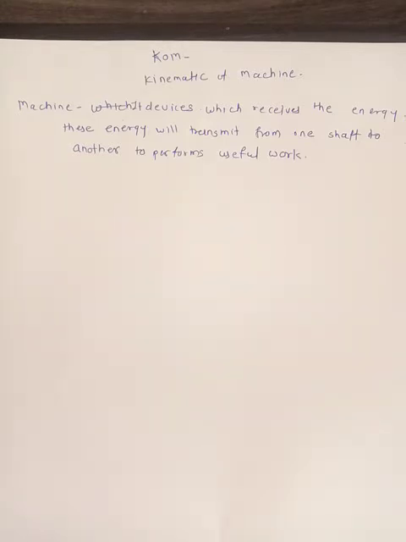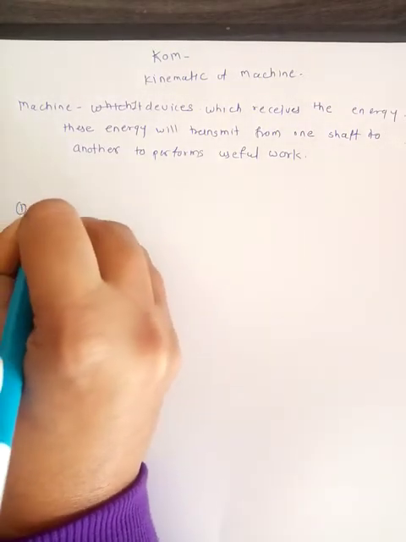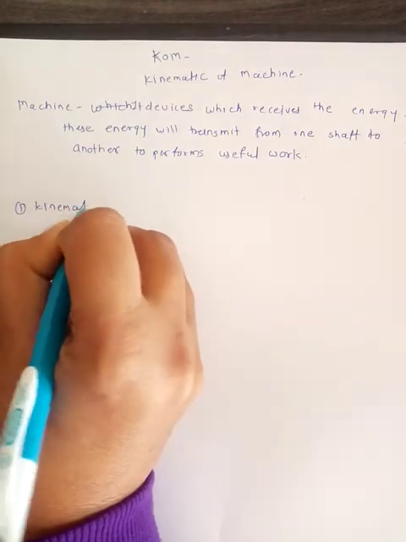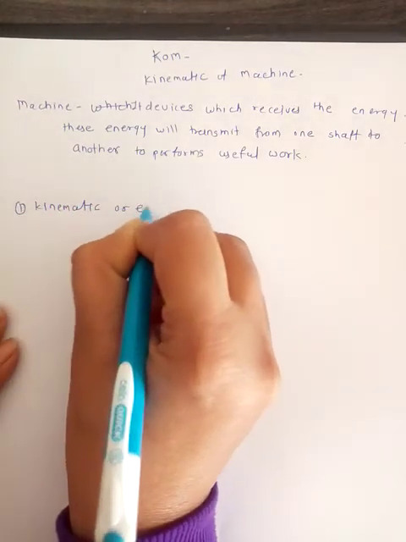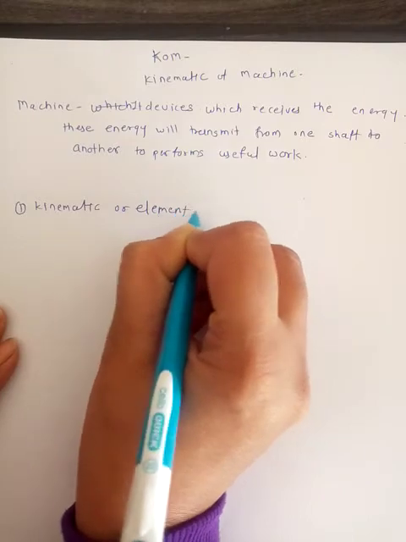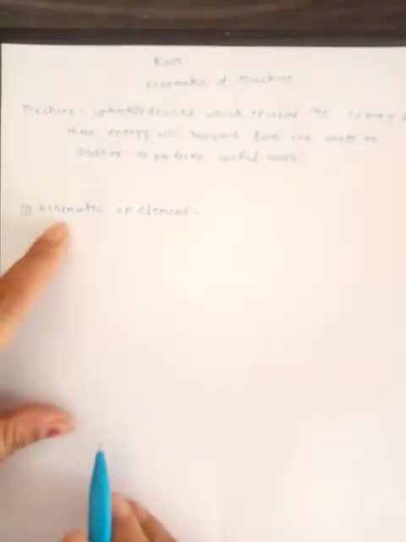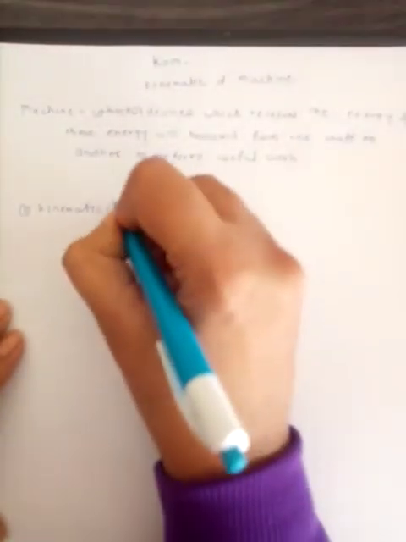are connected to each other, so that the machine can easily transmit power from one shaft to another shaft. Then what is a link? First, what is a kinematic link or element? A machine is nothing but a combination of kinematic links or elements.